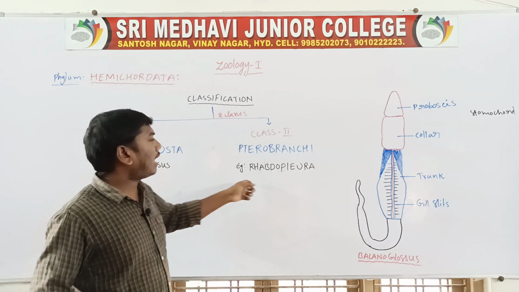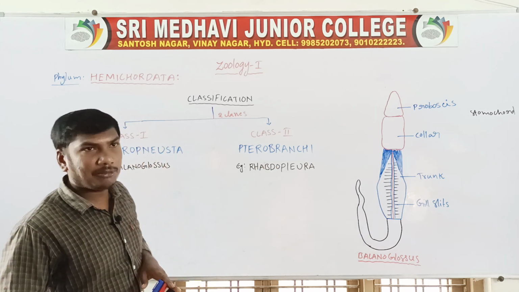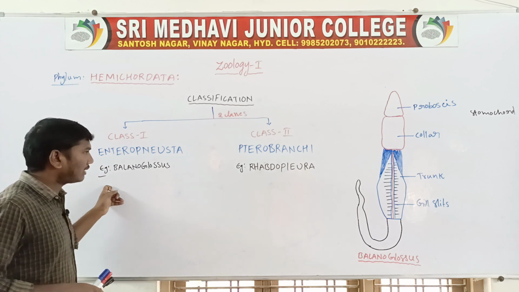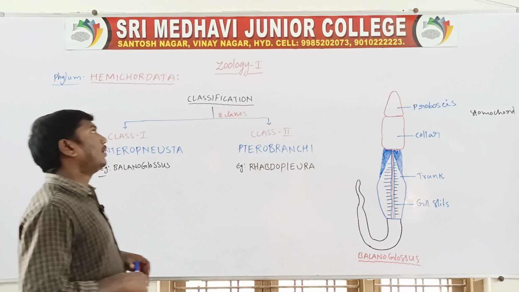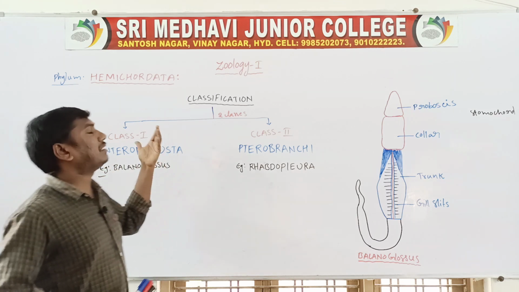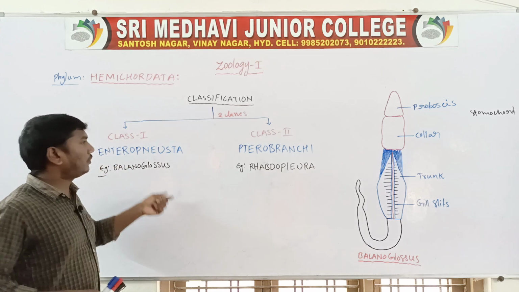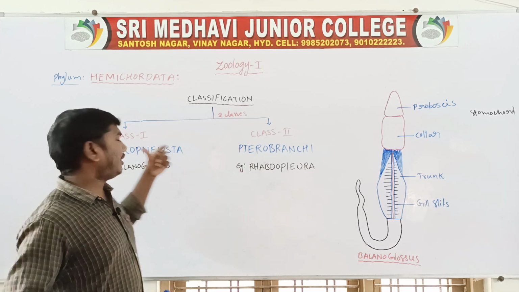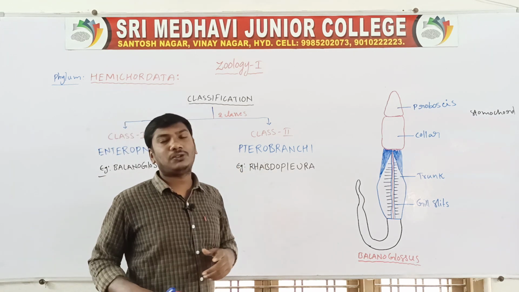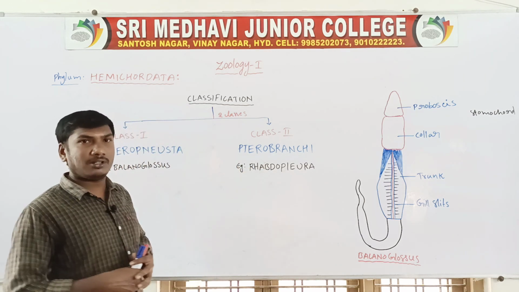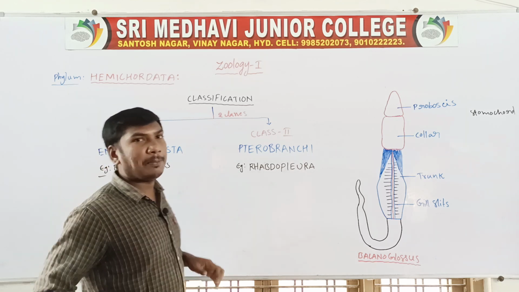Rhabdopleura. One example is Balanoglossus. Another example is Rhabdopleura. So that is the classification. Phylum Hemichordata is divided into two classes: Class 1 Enteropneusta, Class 2 Pterobranchia. Enteropneusta example Balanoglossus, Pterobranchia example Rhabdopleura. So the invertebrate classes are completed.